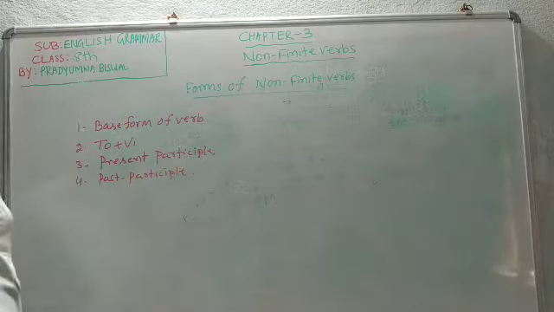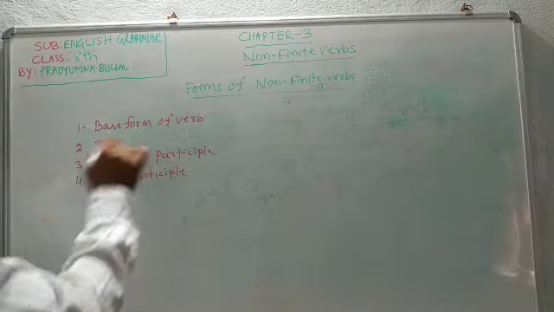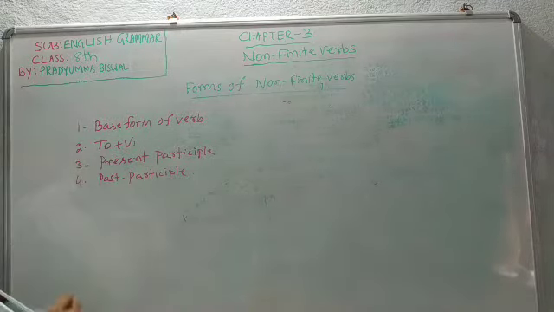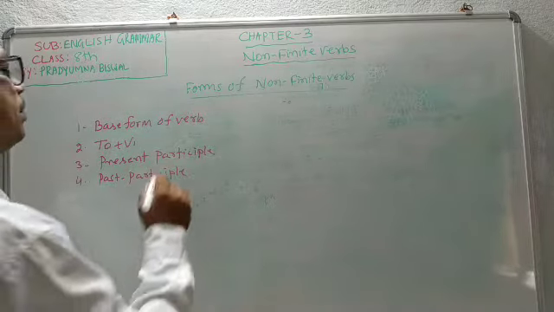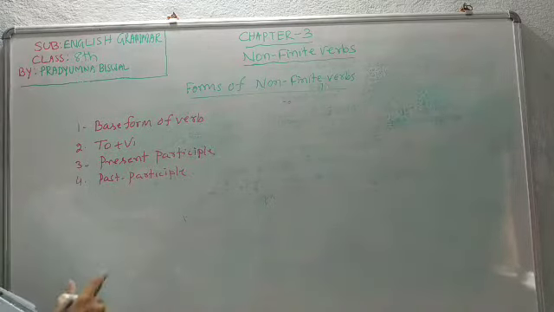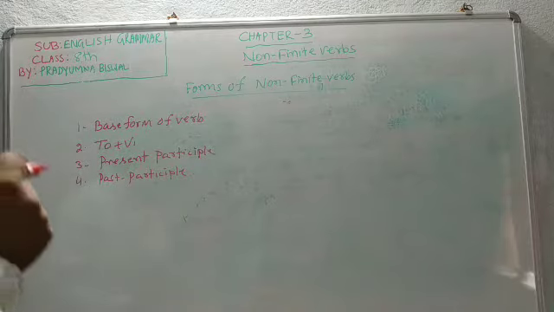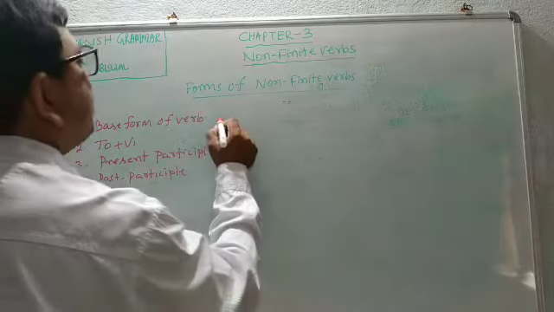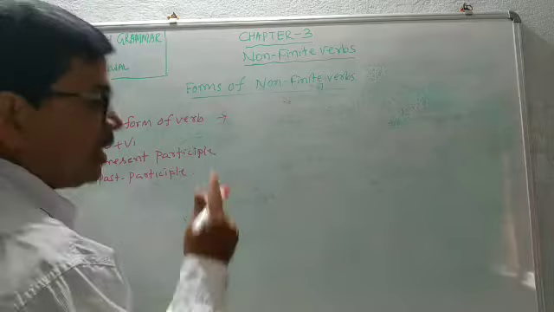That means base form of verb, only the base form; to plus V1; present participle, that means the ing form of verb; and past participle, this is known as the en form of verb. We can give examples from here.